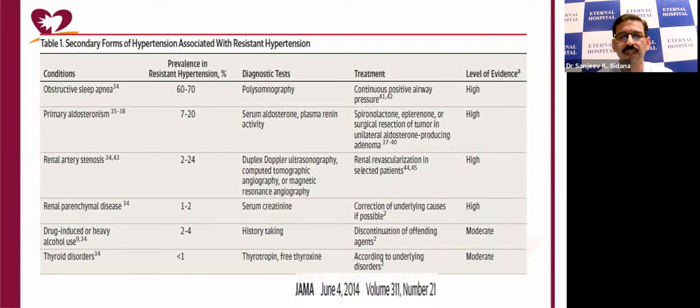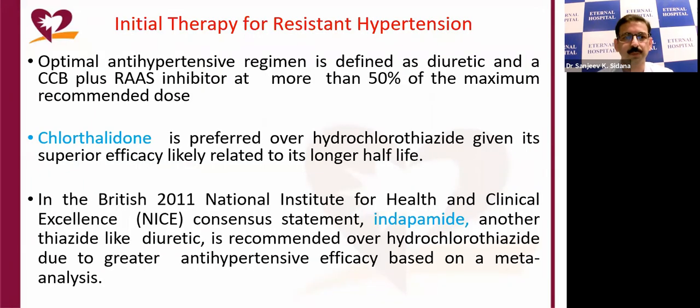It can be diagnosed with renal ultrasound and Doppler studies, and that can be confirmed with magnetic resonance angiography, and renal revascularization in selected patients can help in reduction of blood pressure. And renal parenchymal disease is found in 1 to 2% of patients and is diagnosed by serum creatinine. Drug-induced or heavy alcohol intake can be diagnosed by history taking, and thyroid disorder can be diagnosed by measurement of thyroid hormones, and they are found in less than 1% of patients.